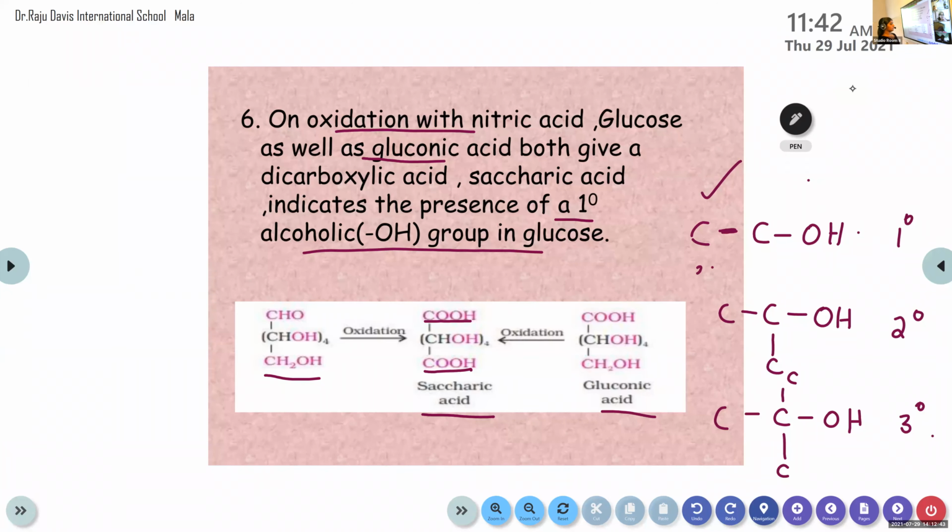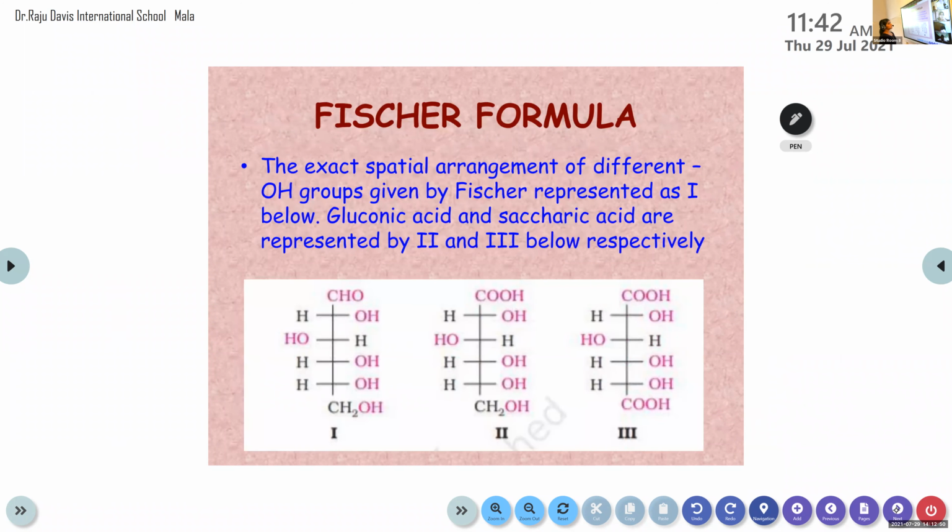Okay, so based upon all this information, he arranged the OH groups onto different carbon atoms. The exact spatial arrangement of the different OH groups given by Fischer is represented as 1 below. So this 1 is the structure of glucose.